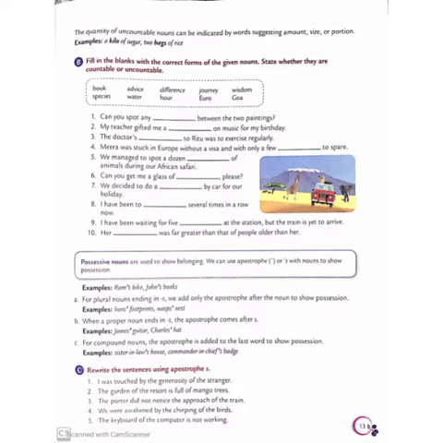So next, number C. For compound nouns, the apostrophe is added to the last word to show position. So remember, for compound nouns, the apostrophe S should be added to the last word. Why? To show position. For example, sister-in-law's house. So have you seen LAW apostrophe S? It is not given LAWS, it is given LAW apostrophe S. So sister-in-law's house, commander-in-chief's badge. So these are all compound nouns.